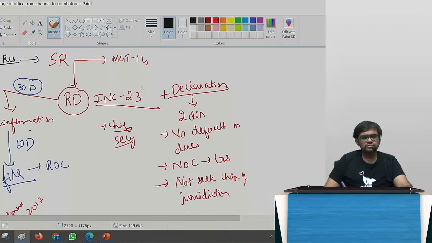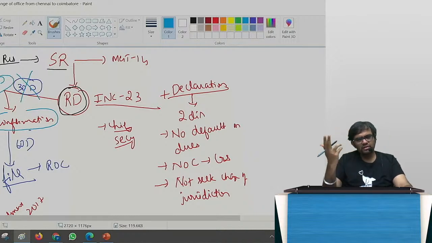A board resolution has to be passed, then a special resolution, not under section 13, but under a different section, section 12, you need to pass. Regional director, you have to take the approval. Now the regional director will give the confirmation. It was 30 days before, now it has become 15 days. As you can see, along with the amendment, I am doing the procedure also. That's how we are going to revise.